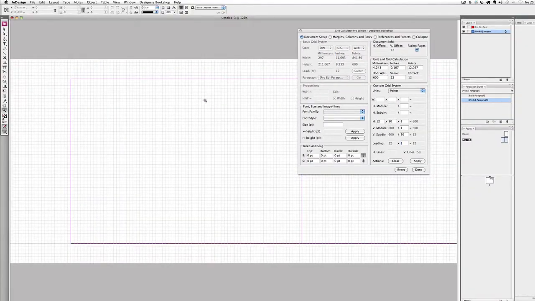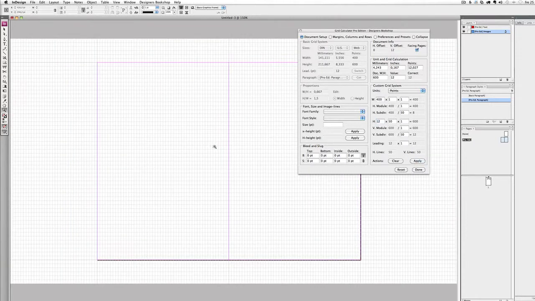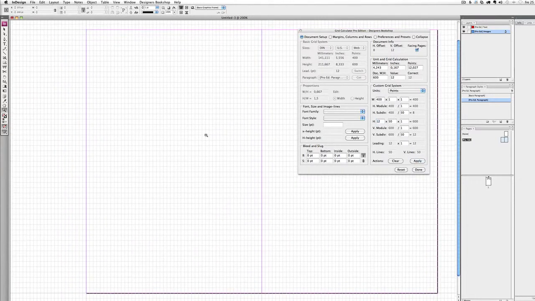Now, since we haven't done anything to the width, it's looking a bit weird here. So let's do something. And basically that's how Custom Grid System works, and you can create some really advanced layouts. And I hope that you enjoyed watching this video. Thank you.